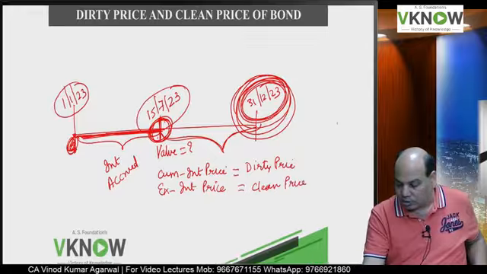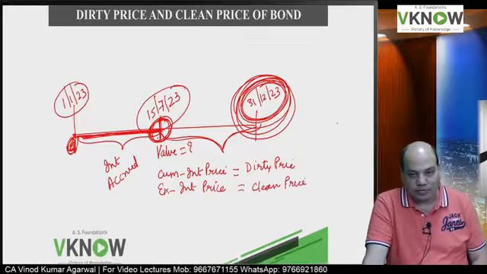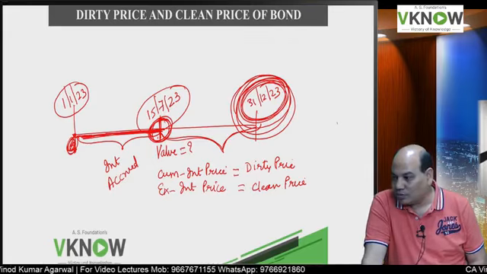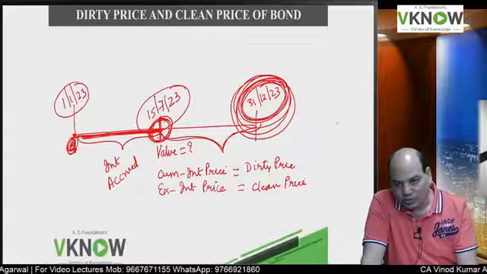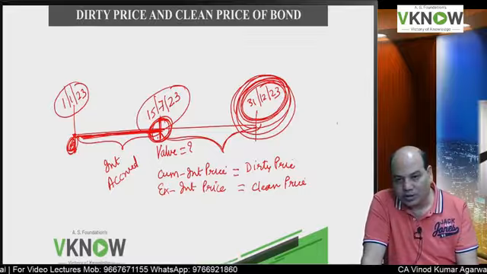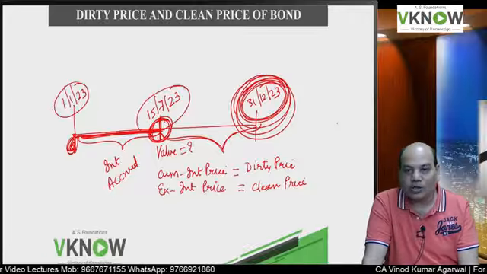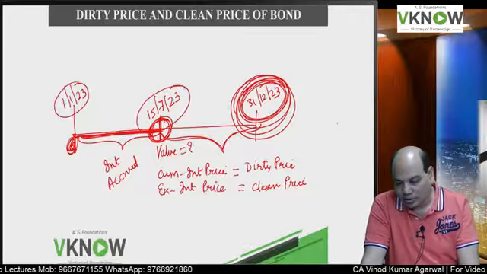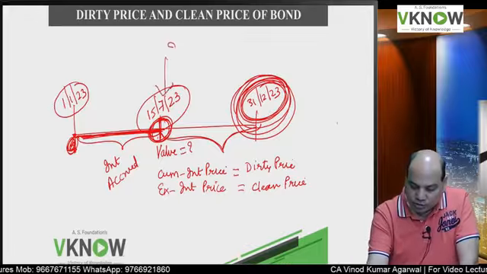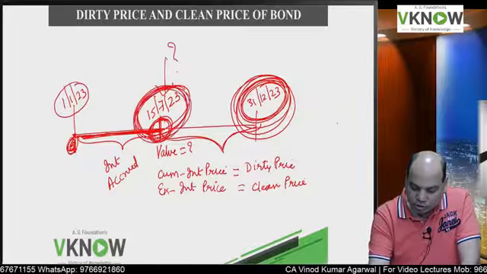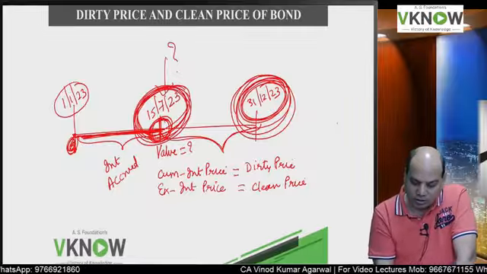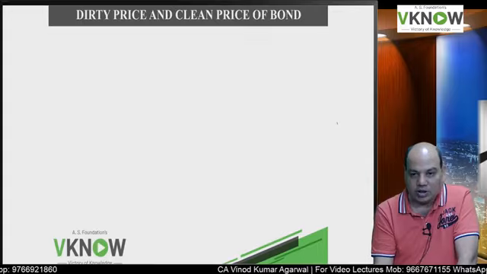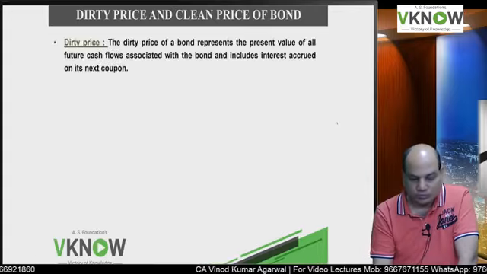In the accounts chapter, investment accounting or debenture accounting, you have studied this concept. Yes or no? That time we used to call it cum interest price and ex interest price, and today we are going to call it dirty price and clean price. So they will ask you a question: what is the clean price and dirty price of the bond on this date? Now we have to make some changes in our calculations. Is it right? So first we'll see the meaning and then we'll see the process of calculation.